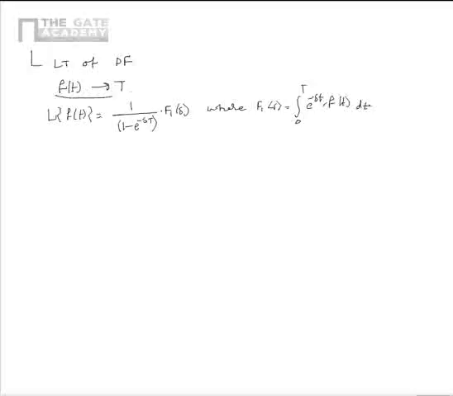So if there is a signal f of t with a period capital T, Laplace transform of f of t is given as 1 by 1 minus e power minus sT multiplied by F1 of s, where F1 of s is equal to Laplace transform of one period of f of t.